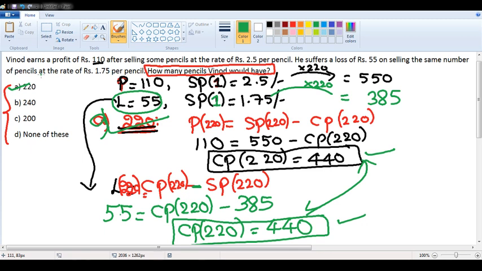Again, I am repeating before I move on to the next question. Please make use of answer options. Answer options will definitely be the biggest clue in many questions in your exams. I hope it is clear. Next.